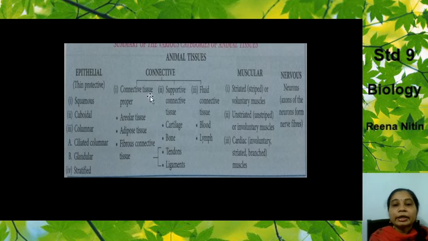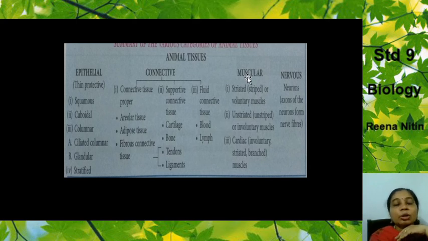Then we come to connective tissue proper: the areolar tissue, the adipose tissue, the fat tissue, and connective tissue, I told you, your tendons and ligaments. Then we have the supporting tissue, where you have the cartilage and you have the bones. Then we come to the fluid connective tissue. What is the fluid connective tissue? Your blood and the lymph.